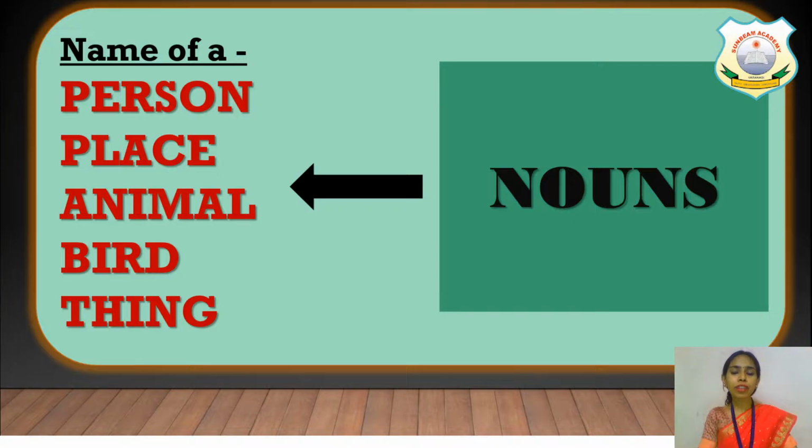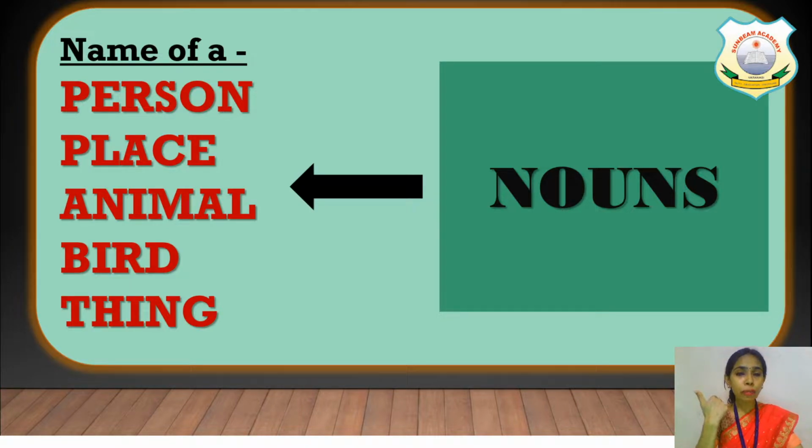So why am I telling you this? Because to know about singular and plural, you first need to know about nouns. Nouns are nothing but the names of different things that we see around ourselves.